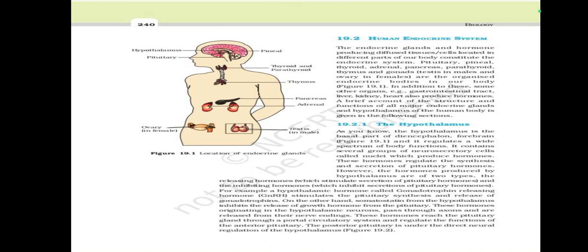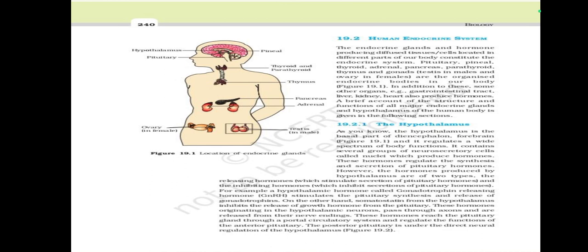It contains several groups of neurosecretory cells called nuclei which produce hormones. These hormones regulate the synthesis and secretion of pituitary hormones. The hormones produced by the hypothalamus are of two types: the releasing hormones, which stimulate secretion of pituitary hormones, and the inhibiting hormones, which inhibit secretions of pituitary